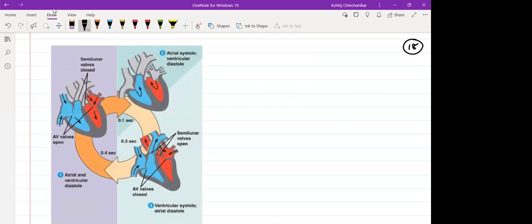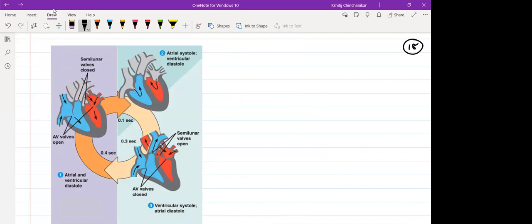So this figure is showing us every activity of the heart in 3 stages: atrial systole, ventricular systole, and atria and ventricles together under joint diastole.